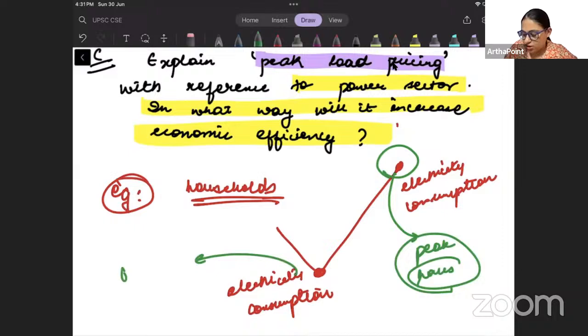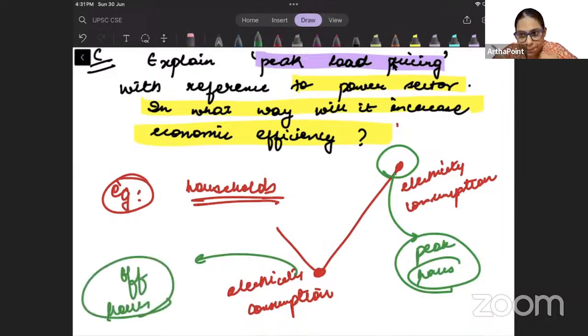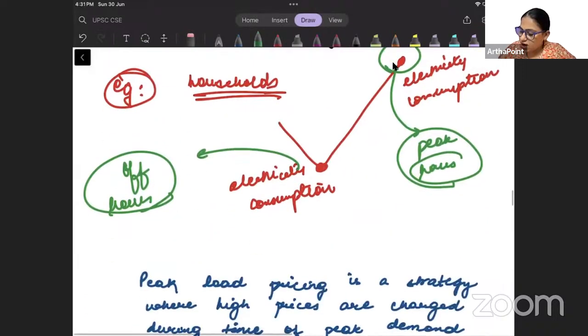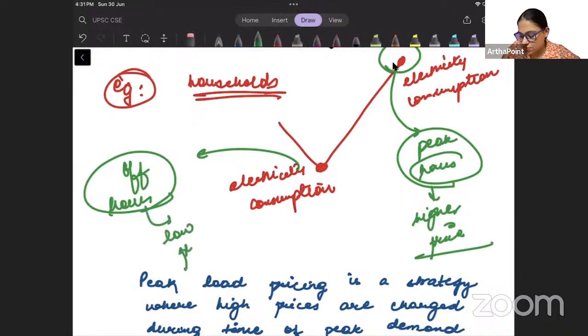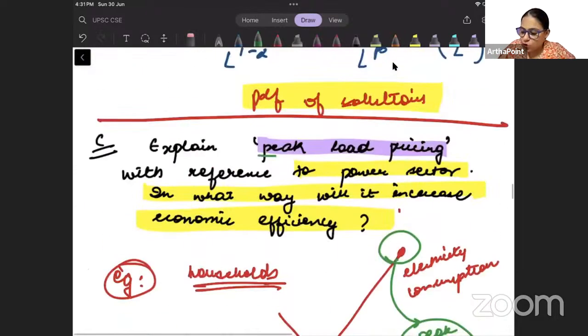And ये वाला जो पार्ट हो जाता है, this is our off hours. So during peak hours, we will charge higher price. And during off hours, we will charge low price. This is the concept of peak load pricing. इसी को हम peak load price बोल देते हैं.